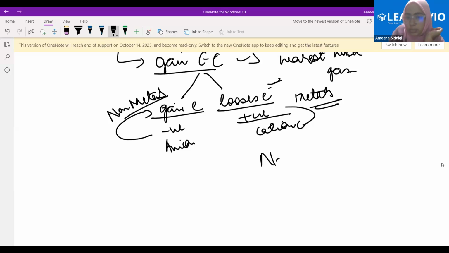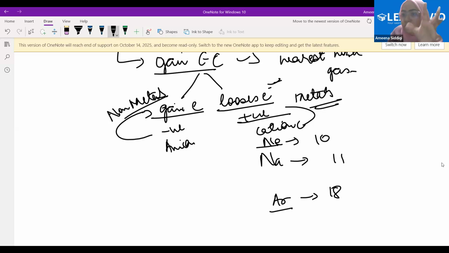Let's suppose sodium with the atomic number 11, neon with the atomic number 10, and argon with the atomic number 18. Neon and argon are both noble gases, or inert gases, so they have an electronic configuration in which the last shell is fully filled. Sodium does not have the last shell fully filled. It has one electron in the last shell. Is it closer to neon or to argon?